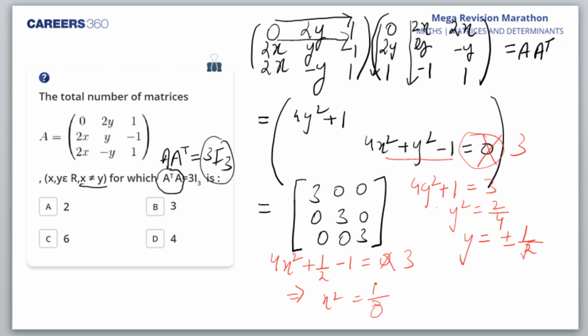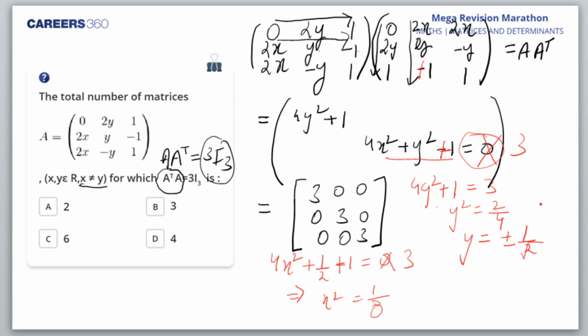I think a slight mistake I have done. 4x square plus y square minus 1 into minus 1, this is plus 1 if I'm not wrong. This is plus 1. A slight mistake I have done. Because when I change this row to column, I get 2x, y and 1. So here it would be plus 1. Am I right? So plus 1.